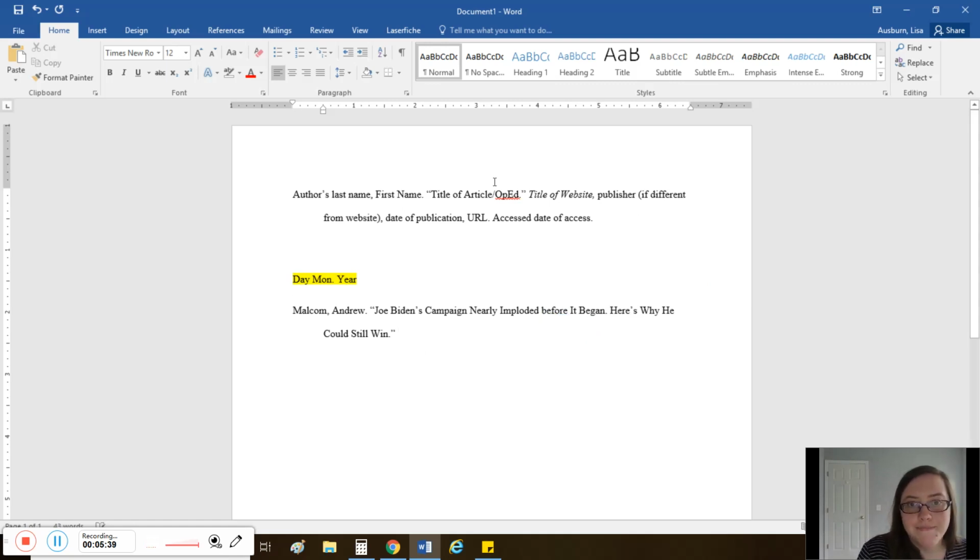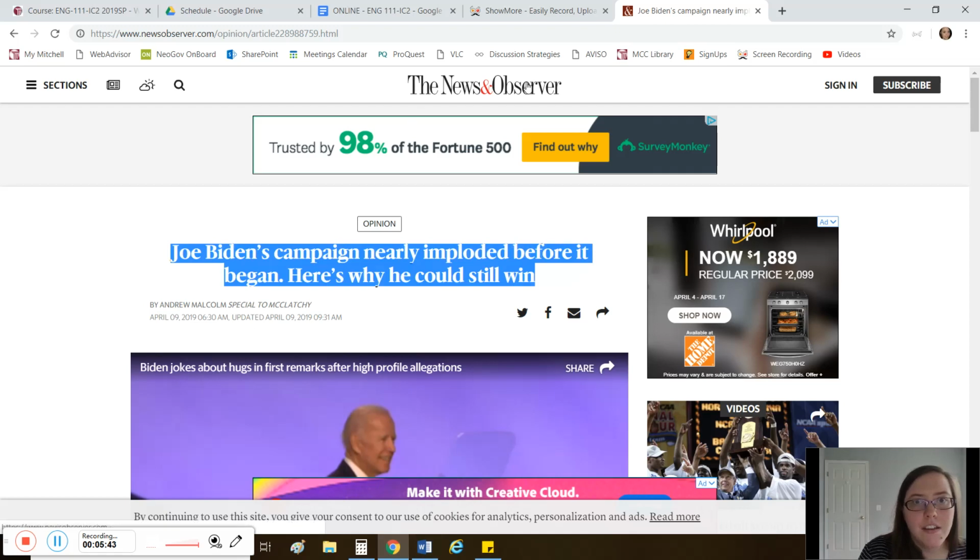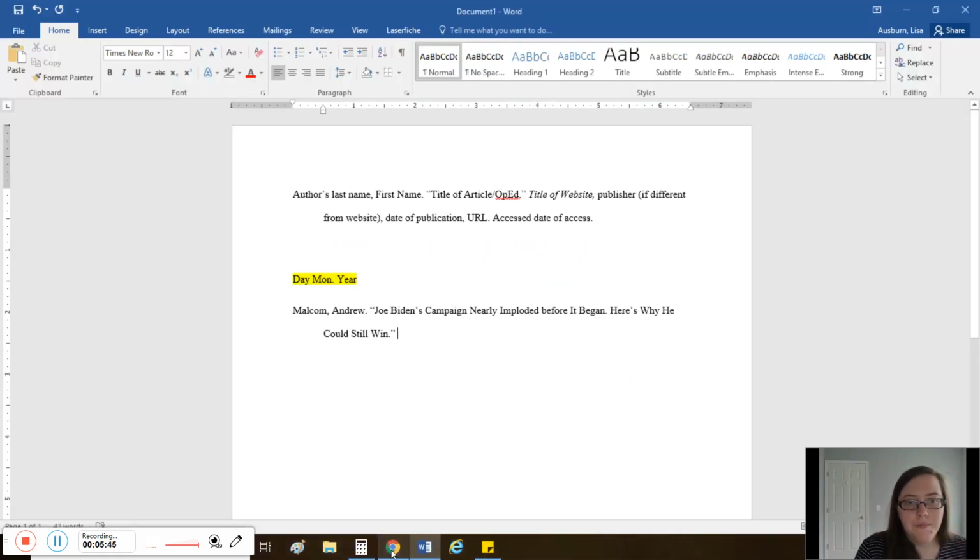All right. Title of website. So this is the News and Observer. That needs to be written in italics. The News, they use an ampersand. I'm going to use an ampersand.